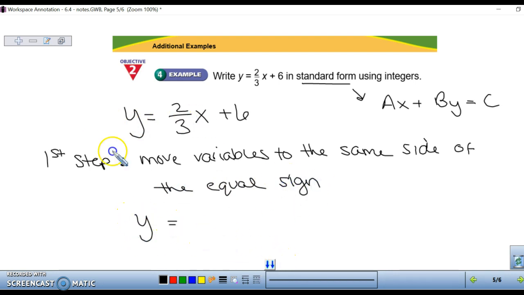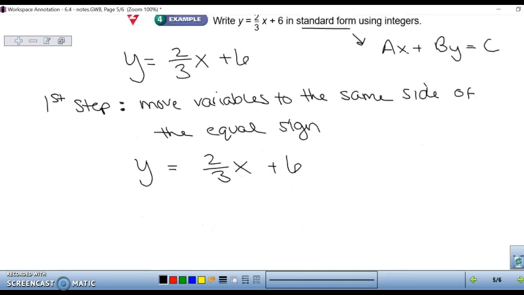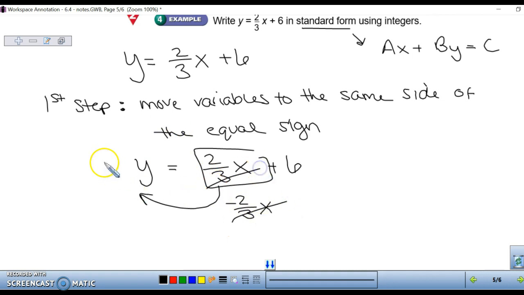We have y equals 2/3 x plus 6. We want to get our x over to the other side. In order to do that, we have a positive 2/3 x, so we're going to subtract it so that it cancels. And so we have a negative 2/3 x plus y equals 6.